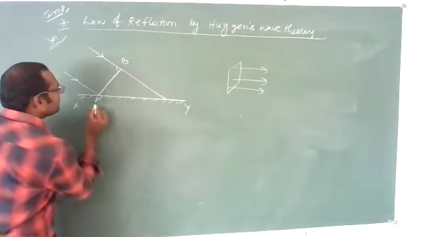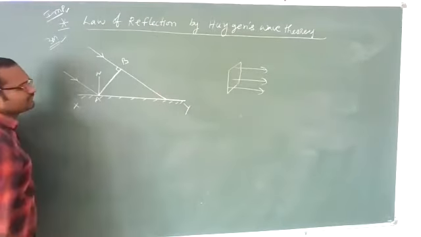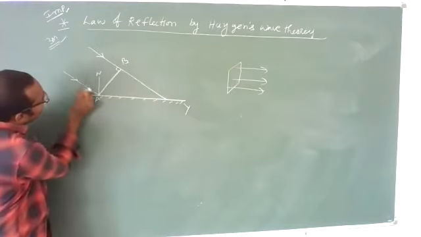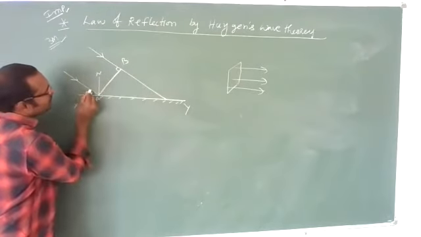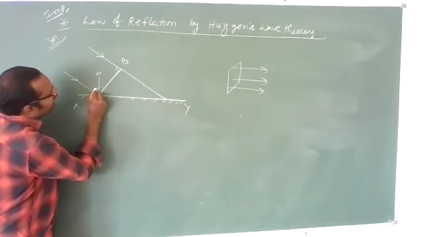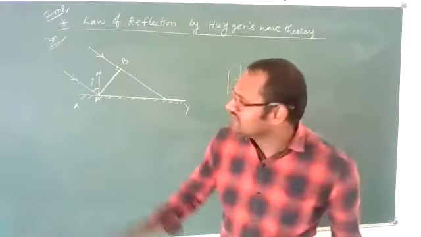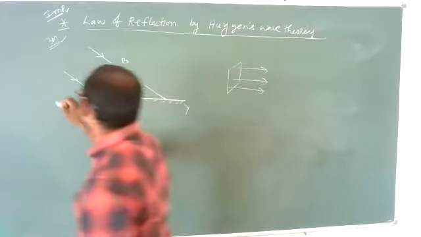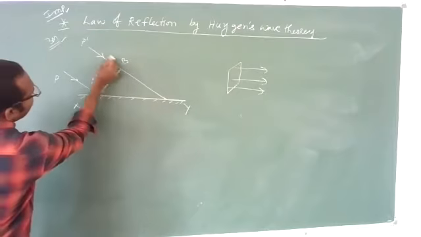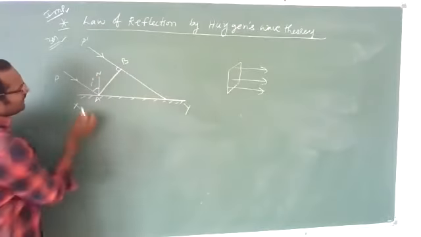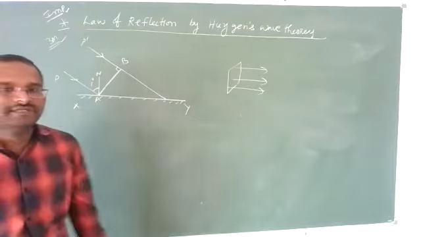How to draw an angle of incidence? At this point, you draw a normal. This is the normal. Now, this is the incident ray, and this is also an incident ray, but it is not incident here, so I am not drawing it. This angle we call the angle of incidence. The incident rays are PA and P dash B. The angle of incidence is the angle between the incident ray and the normal. Clear?